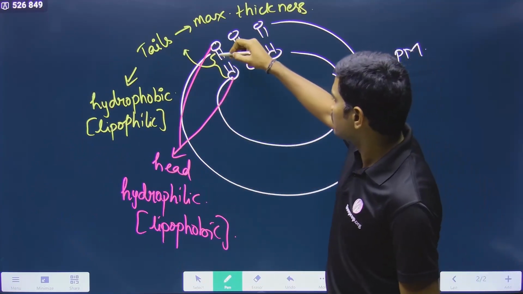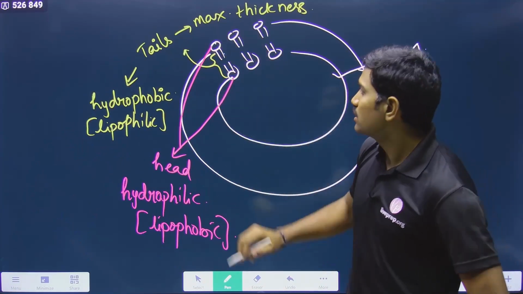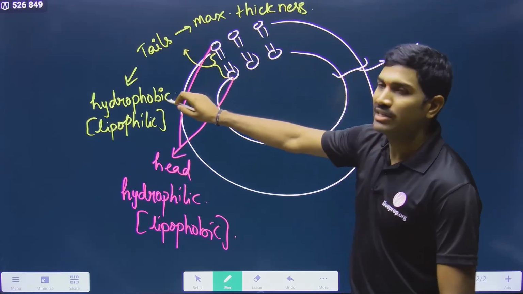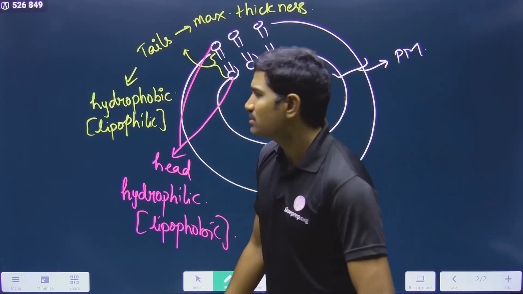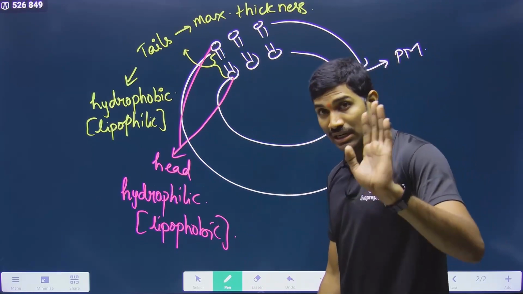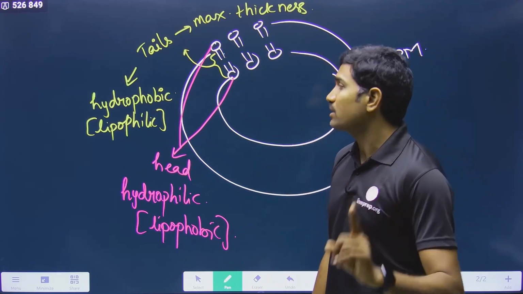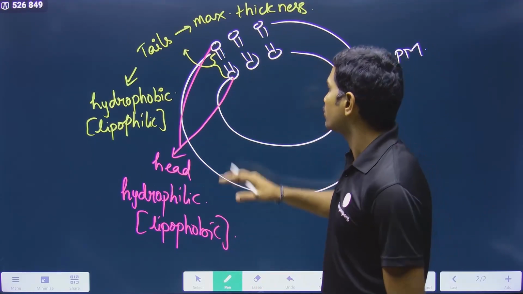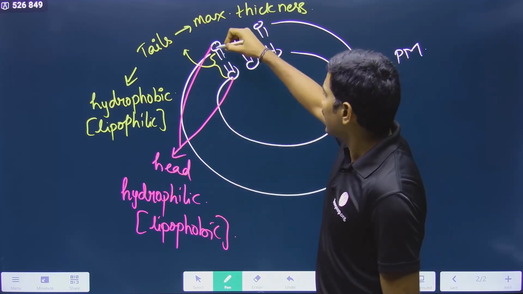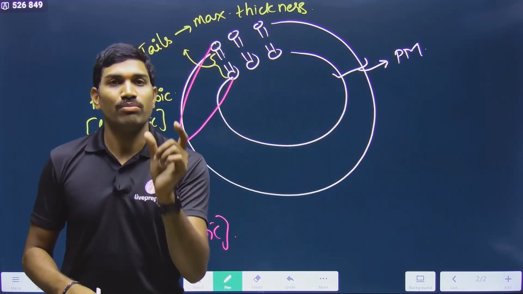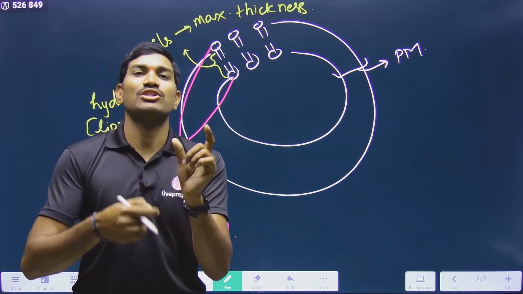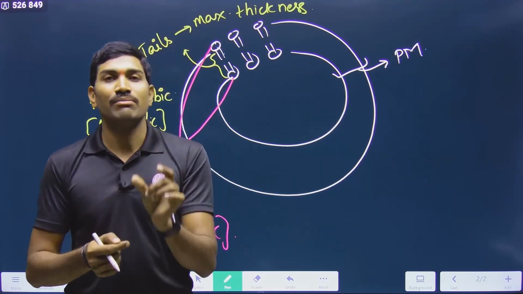In the phospholipids, there are two tails and one head, and the tails are hydrophobic in nature because generally they have saturated or unsaturated fatty acids. Generally saturated, even unsaturated are also there. In the cell chapter I told you clearly why they are there. And the head portion is related to the main glycerol backbone plus phosphate group.